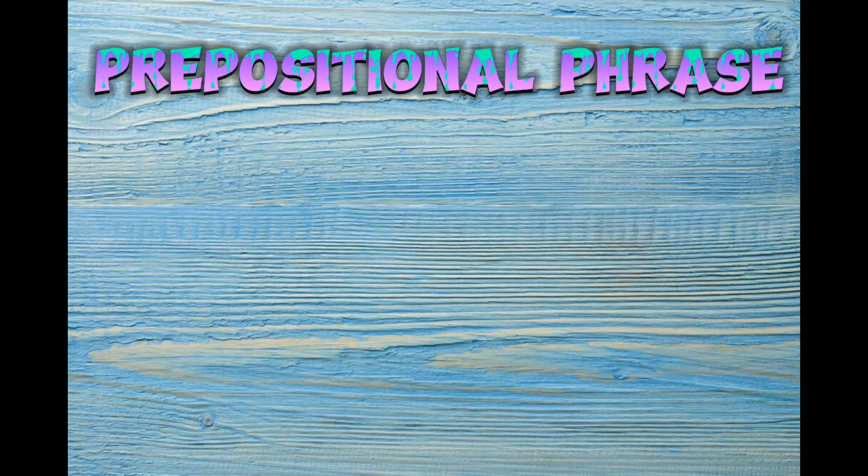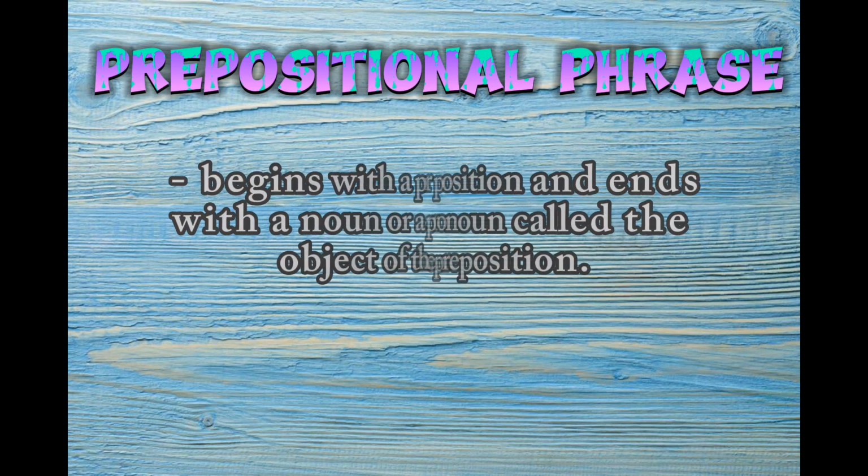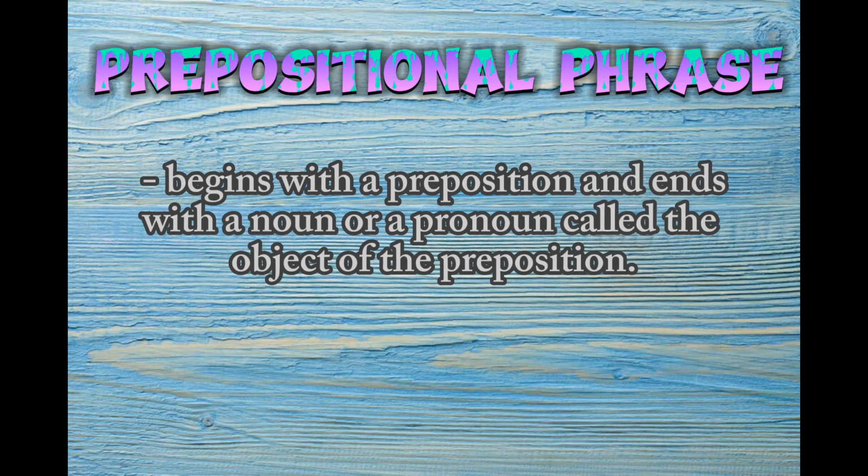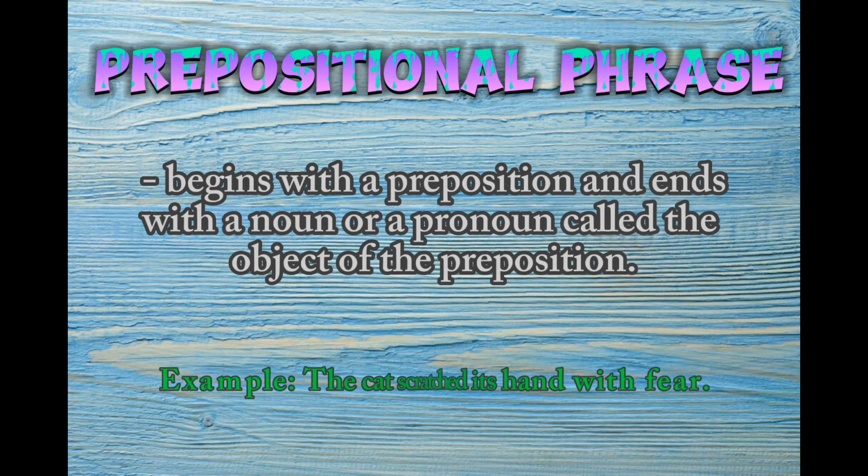So let's move on to the last kind of phrase, which is prepositional phrase. So a prepositional phrase begins with a preposition and ends with a noun or a pronoun called the object of the preposition. Remember that a preposition is a word placed before a noun or pronoun to show its relation to some other words. For example, the cat scratched his hand with fear. So the prepositional phrase is with fear, which modifies the cat.